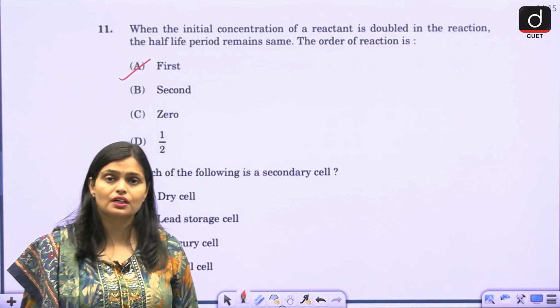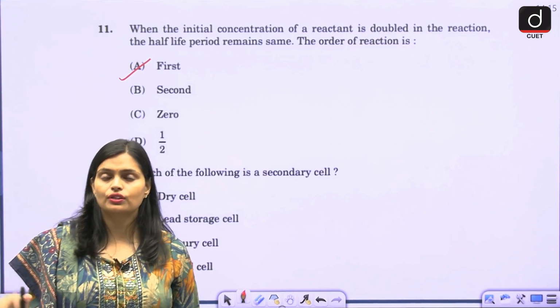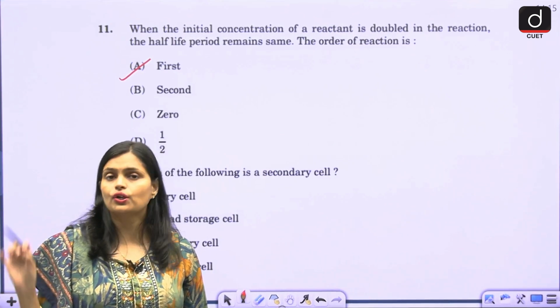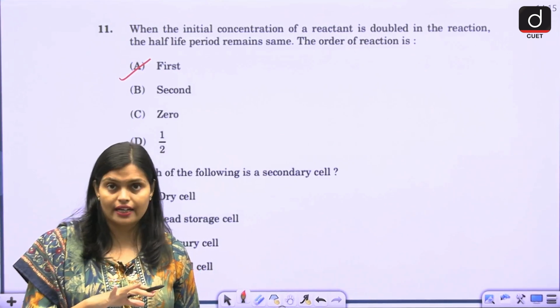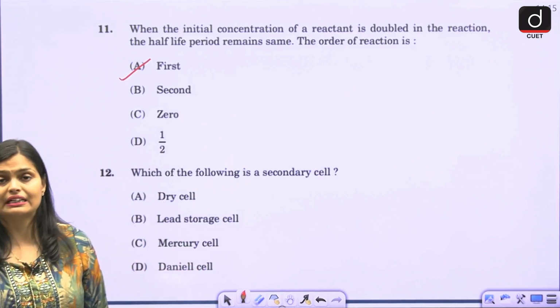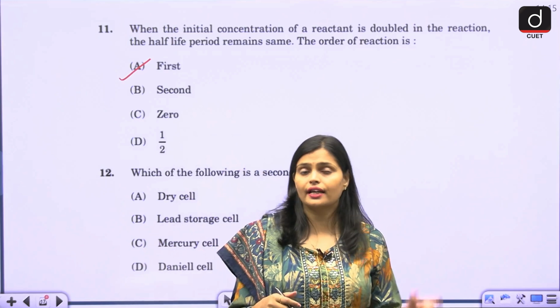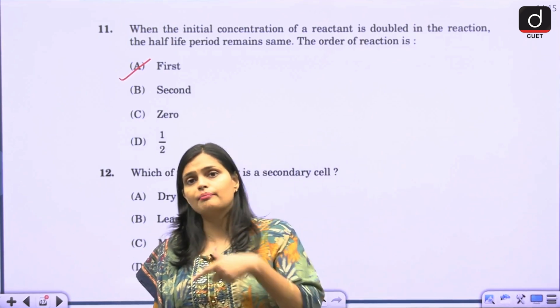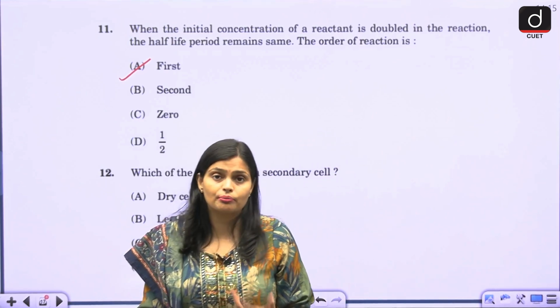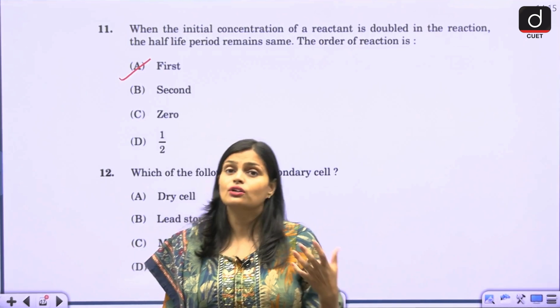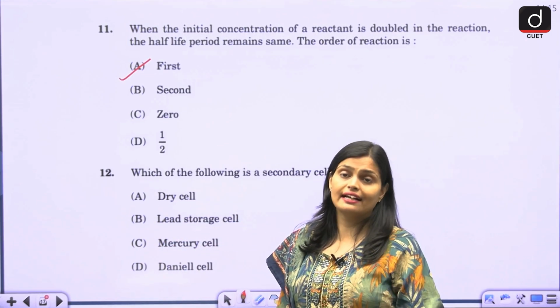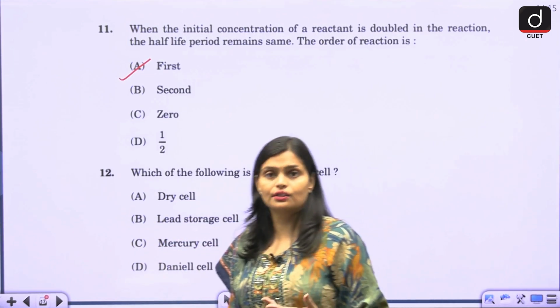Once the battery is over, you have to throw it away. But with secondary cells, once the battery is over, you charge it again and it starts working, like in your mobile phone and inverter. So they are called secondary cells, which are chargeable.